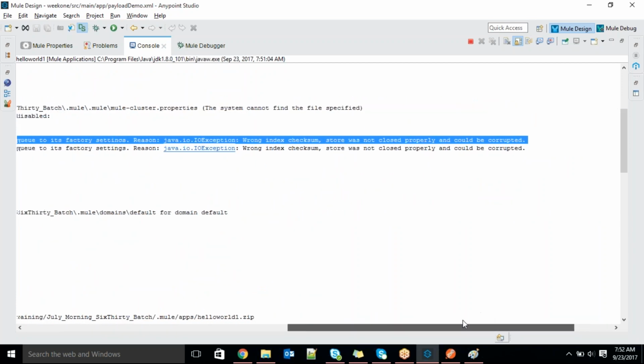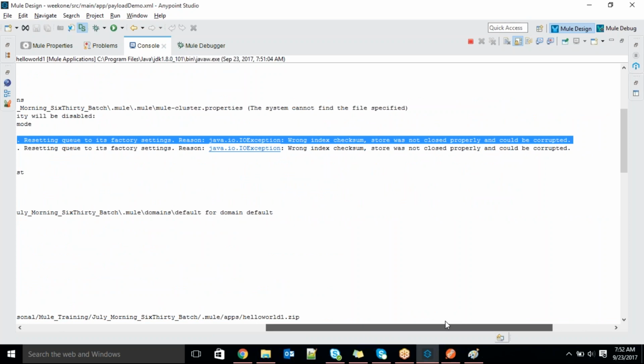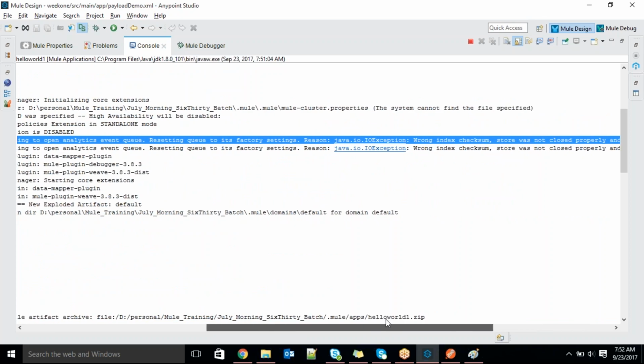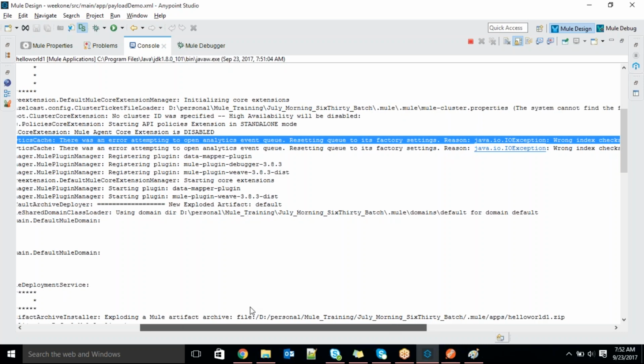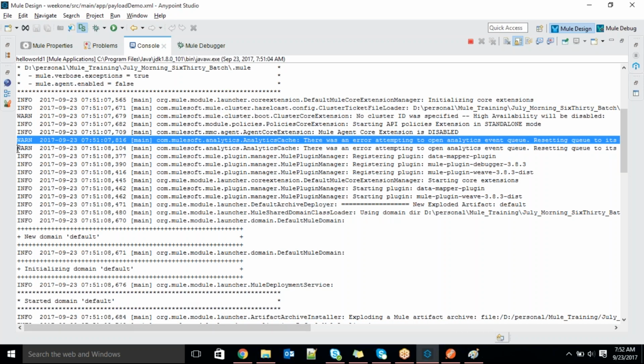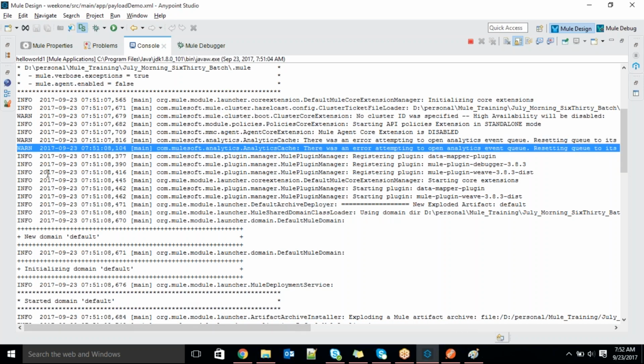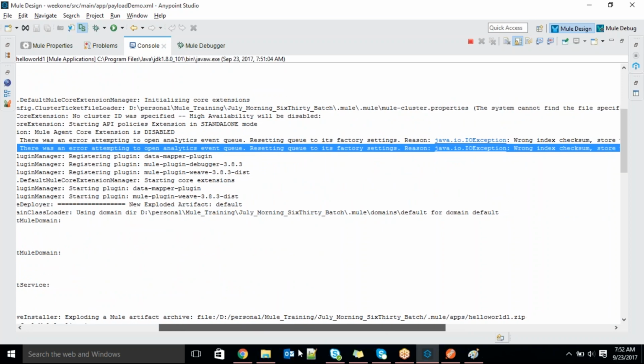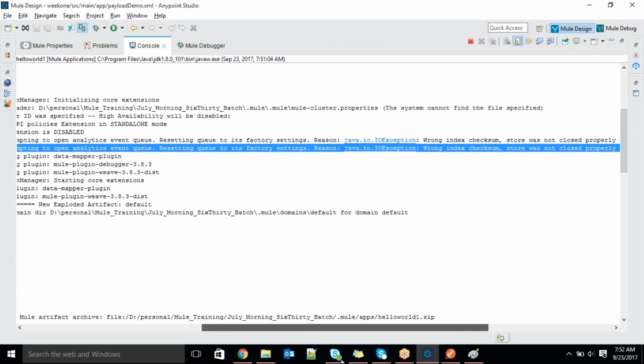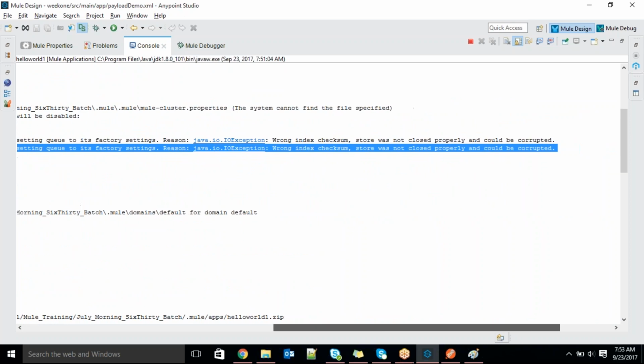These could be corrupted. So the Java driver execution wrong index checksum. So resetting queue to its factory settings. We are not using any queue in this case. Maybe it's your licensed version, maybe that's why. Yeah, I'm using the licensed version. Okay, resetting queue to factory setting.